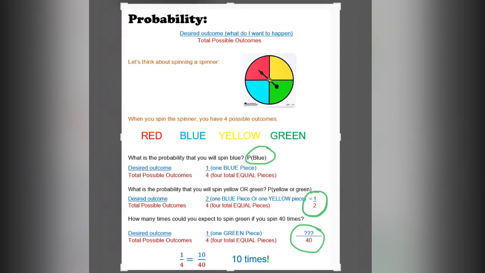How many times could I expect to spin green if I spin 40 times? 1 green piece, 4 total pieces. I do this 4 times. I have the chance to get green 10 times out of 40. And again, that's theoretical.